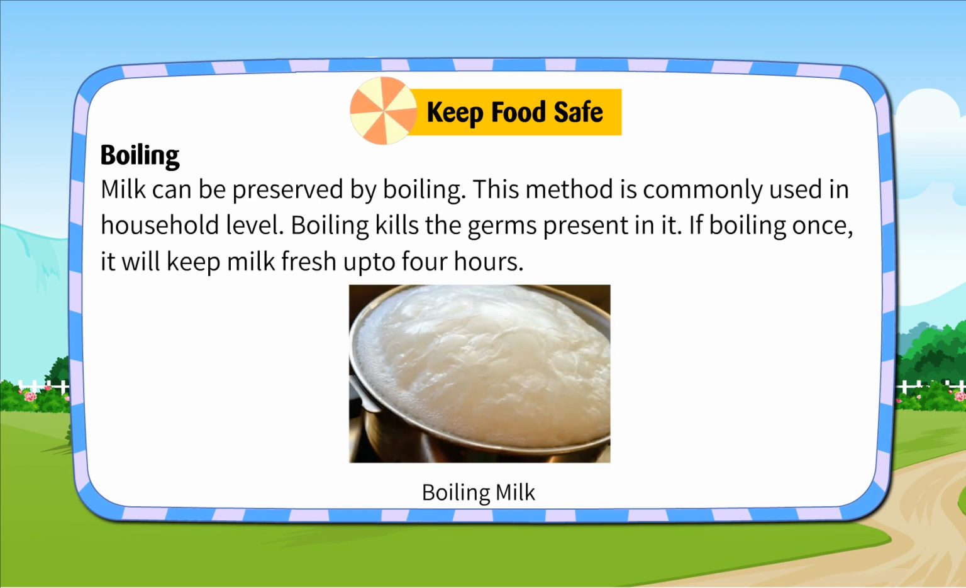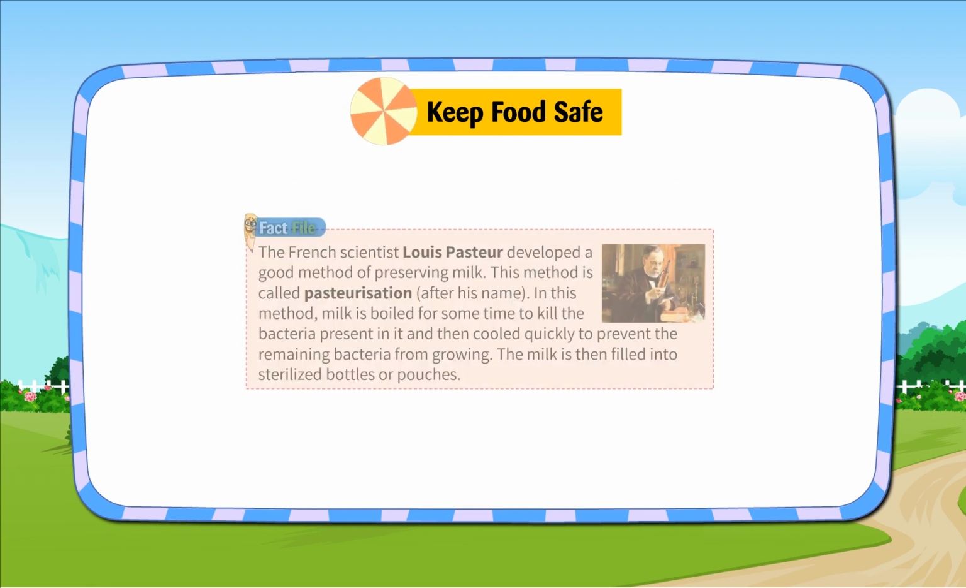This method is commonly used at the household level. Boiling kills the germs present in it. If boiled once, it will keep milk fresh for up to 4 hours.